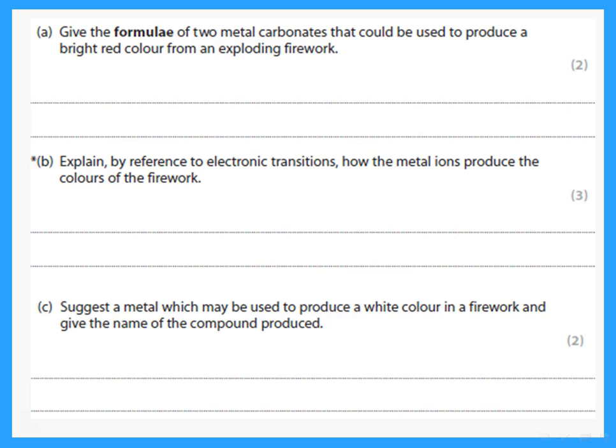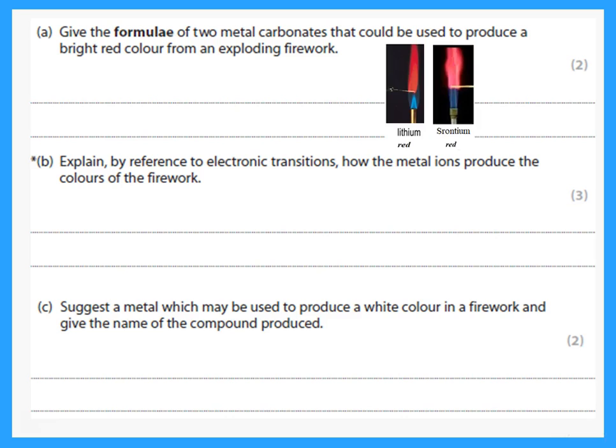Give the formula of two metal carbonates that could be used to produce a bright red color. So I have red color. Now, which one gives me a red color? Lithium and strontium. So he wants the formula. So that is lithium carbonate. Lithium is in group 1. Strontium carbonate. Strontium is in group 2.